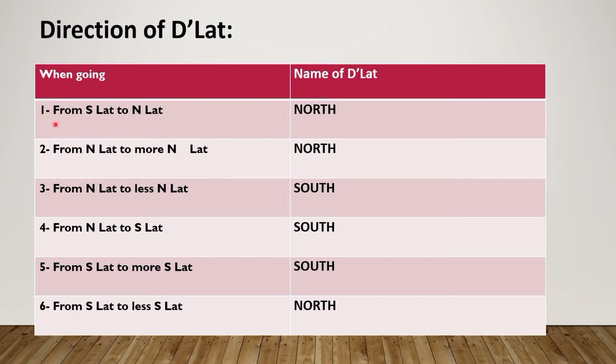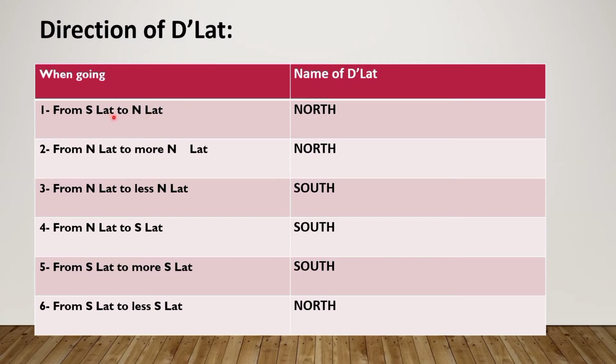It is very simple, friends. Suppose ship A is at south latitude and is going towards the north latitude. From south it is going towards the north. The final position will be towards the north pole. So the direction will be north. Dlat direction will be north.